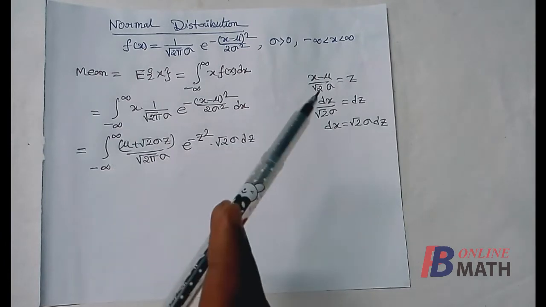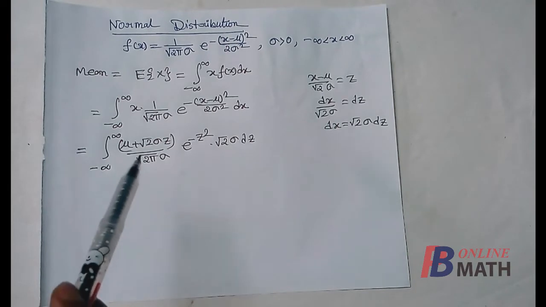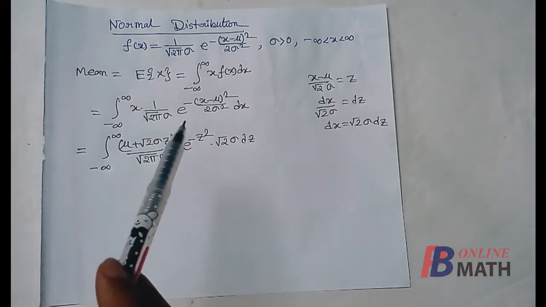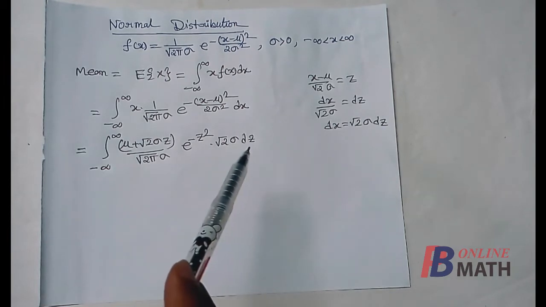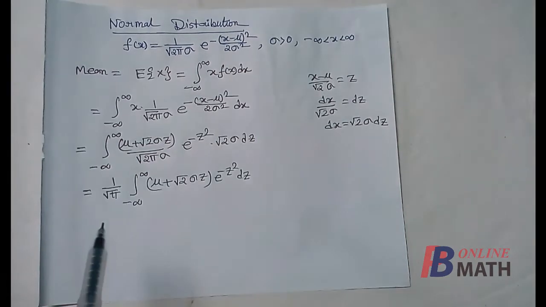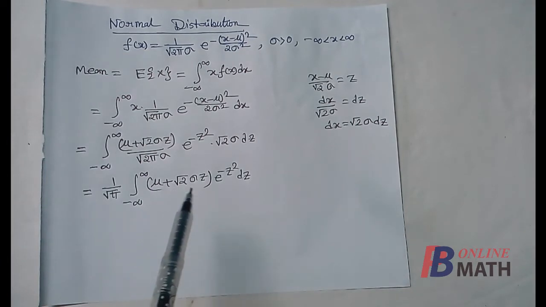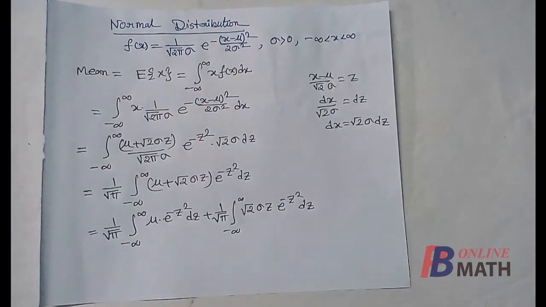X can be replaced as root over 2 sigma z plus mu, so x equal to mu plus root over 2 sigma z, and this is e to the power minus z square, and dx equal to root over 2 sigma dz. Now root 2 and sigma can be cancelled out, so this integral reduces to 1 by root pi of (mu plus root over 2 sigma z) multiplied by e to the power minus z square. Next, we just break the integral into two parts.